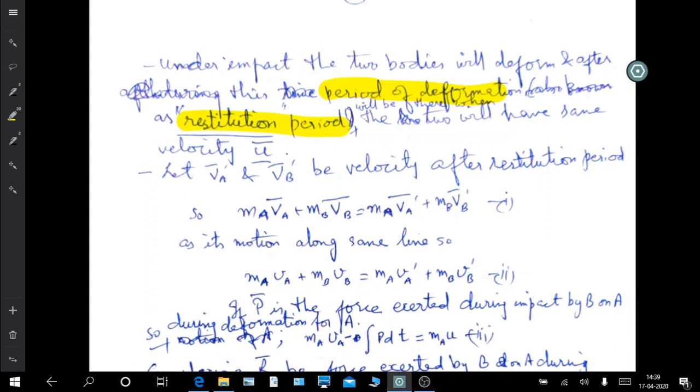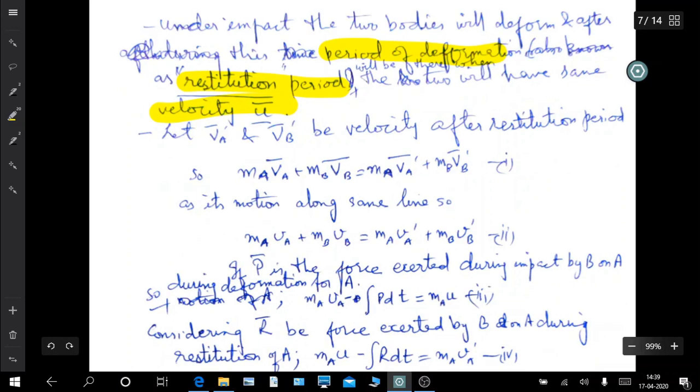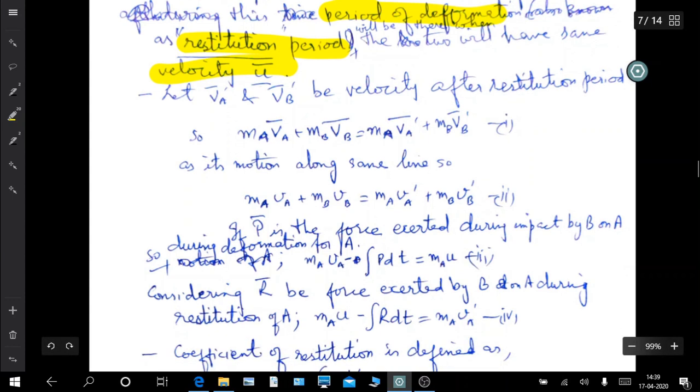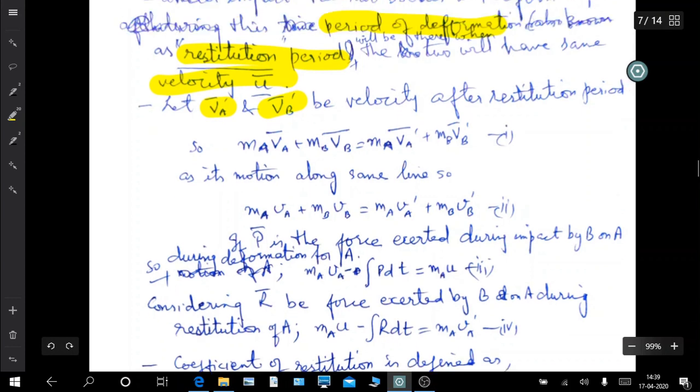During both these periods, they will have the same velocity u, during the period of deformation and restitution. Let v_A and v_B be the initial velocities, and v_A prime and v_B prime the velocities after restitution.